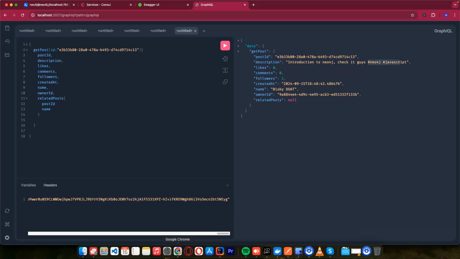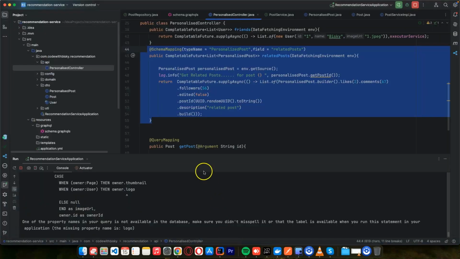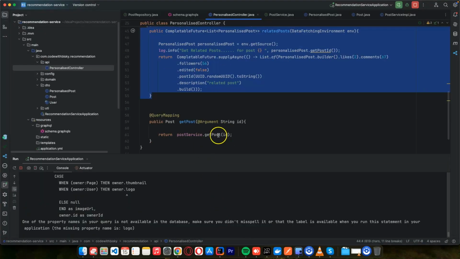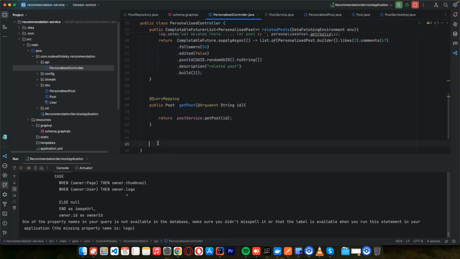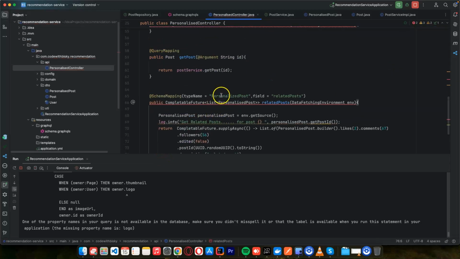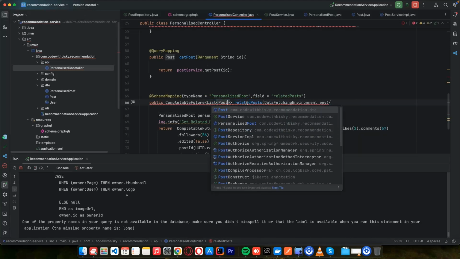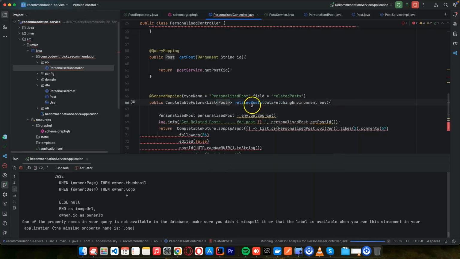So what we can do here is copy a schema mapping, and we can do this. And here, remember, it's going to be a list of posts. So I can say list of posts like this, and it's going to be related posts. And here the schema type, it's of post, right?